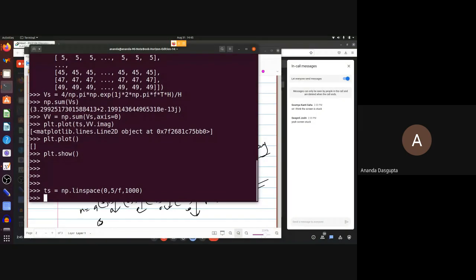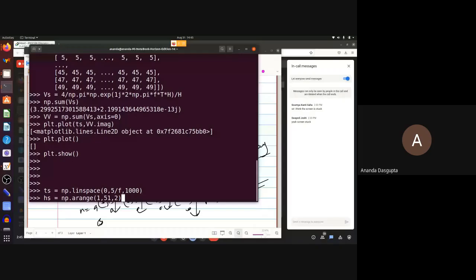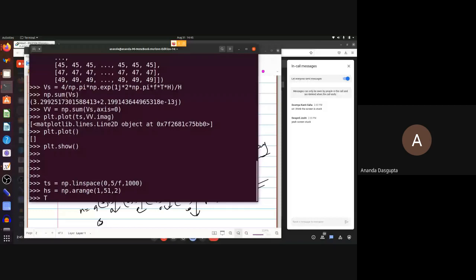Then for the harmonics, I've just decided to add up to the 50th harmonic. But it's not really 50 harmonics you're adding up, remember, it's only 25 because this is happening at odd harmonics. And then the next step is just to calculate the mesh grid.